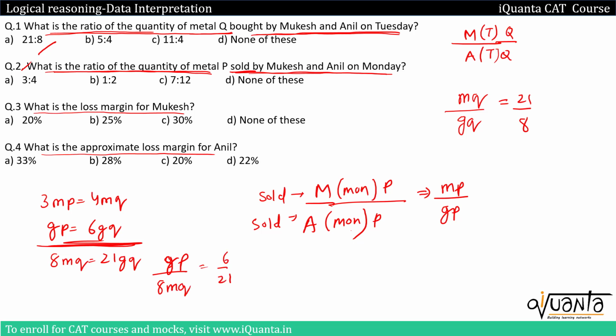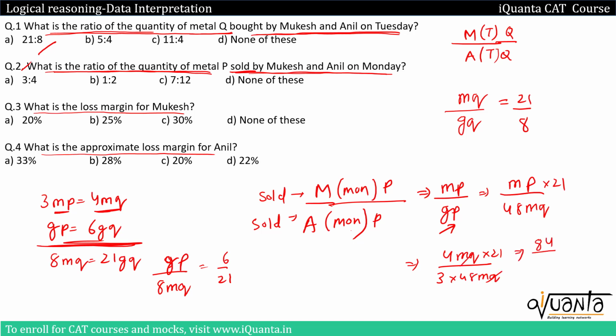So let me write down GP in terms of MQ, this GP in denominator, so MP will be over here. GP will be written as 48MQ and this 21 will go above. Now we had a relation between MP and MQ. So MP will be written as 4MQ by 3. So 4MQ by 3 and 48MQ. Now this will cancel. This will give us 84 by 144. So 7:12, this will be the answer.